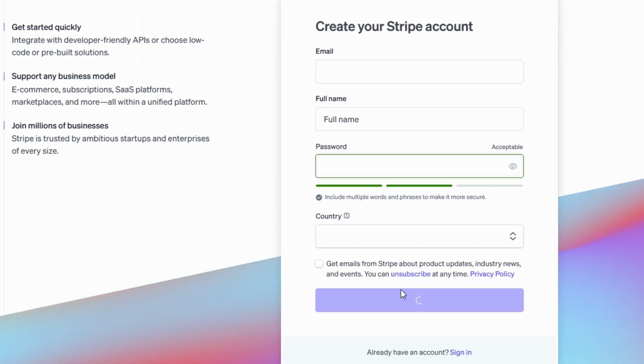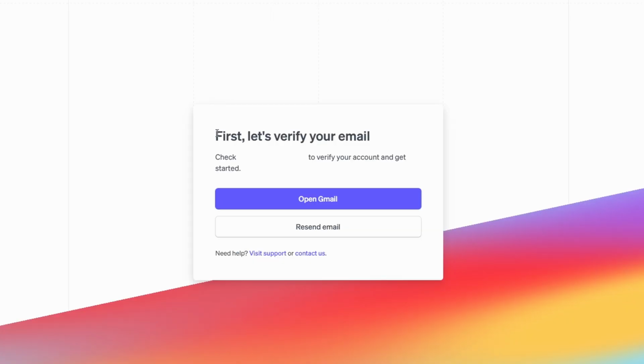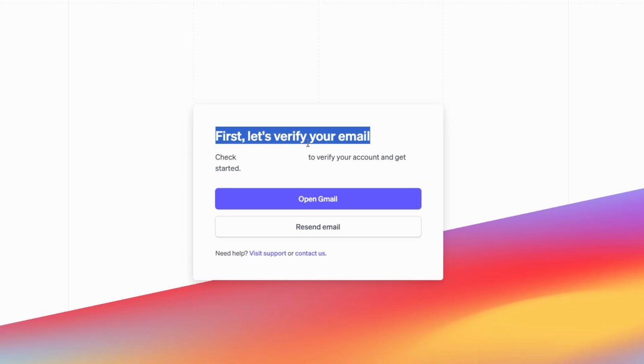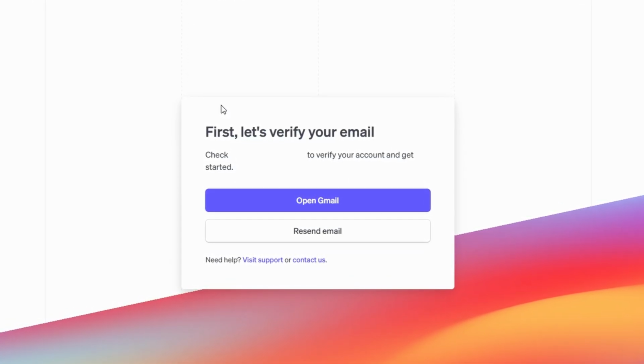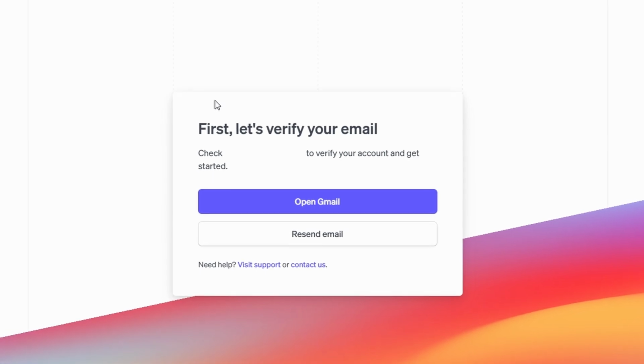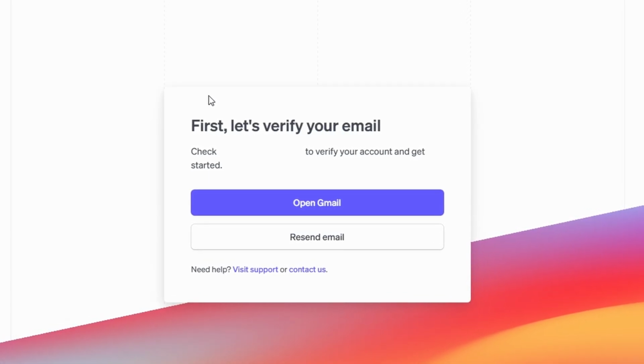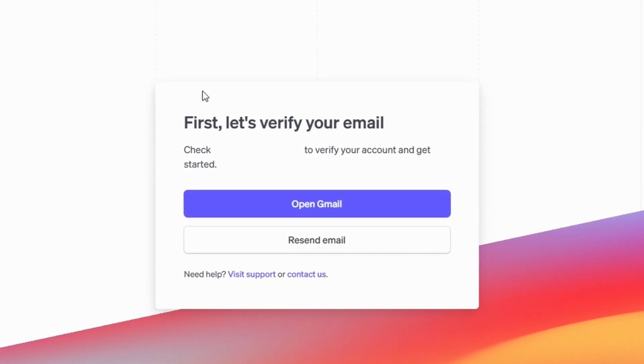Once you've clicked that button, Stripe will send you an email to verify your email address. So, go ahead and check your inbox for a confirmation email from them. Be sure to click the verification link, and you'll be one step closer to getting your Stripe account fully set up and ready to use.